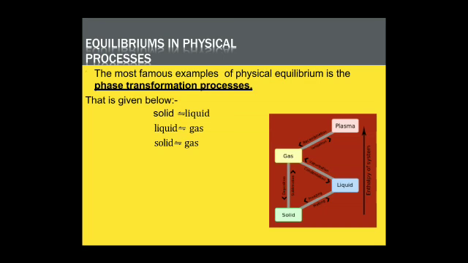The equilibrium between two physical states of the same substance is called physical equilibrium. All the reversible physical changes in a closed system ultimately lead to the state of equilibrium. For example, solid-liquid, liquid-gas and solid-gas. The most famous example of physical equilibrium is the phase transformation process, which I mentioned.